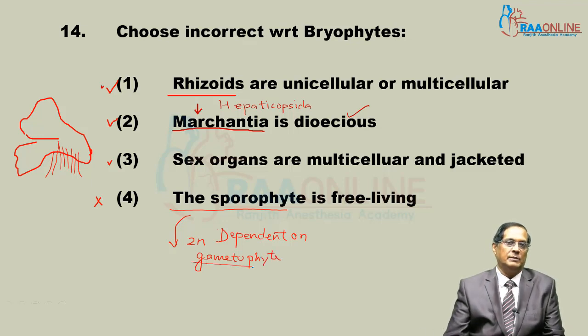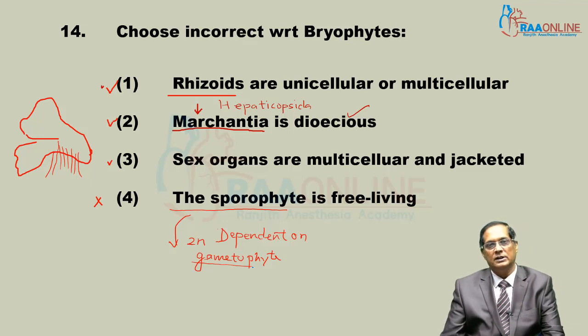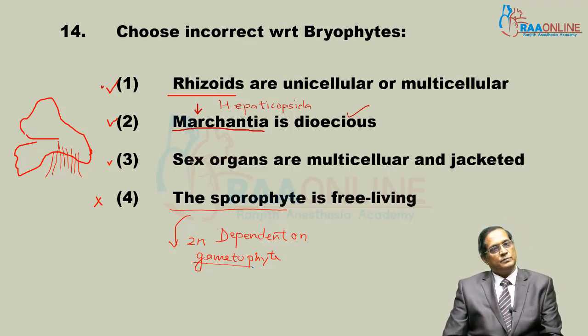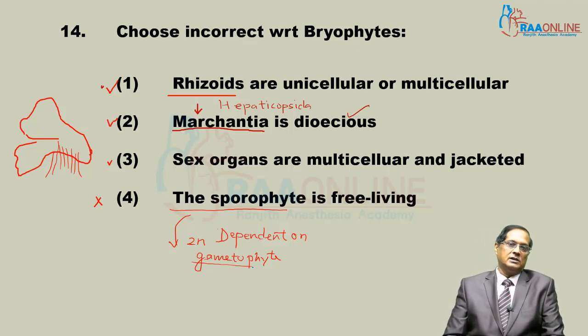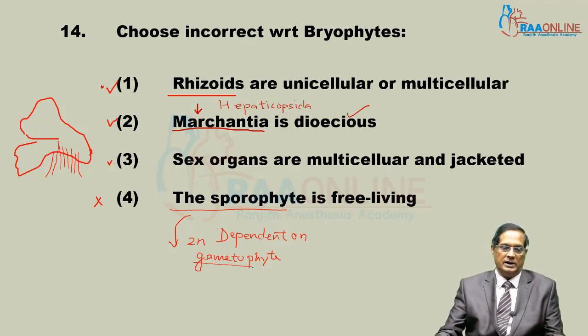The sporophyte is short-lived and develops over the gametophyte. But as far as nourishment is concerned, it is partially or fully dependent.